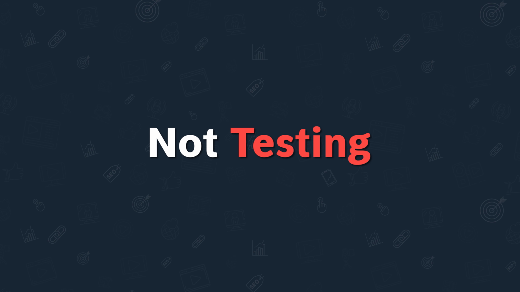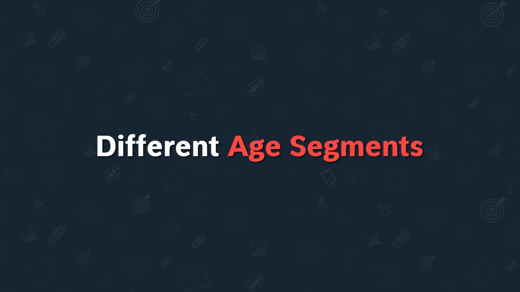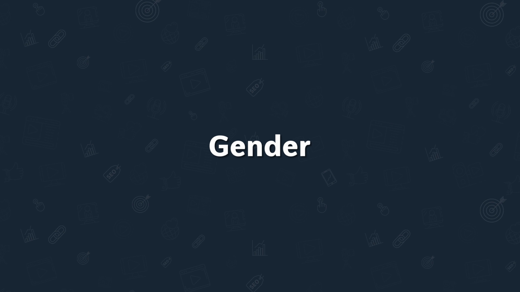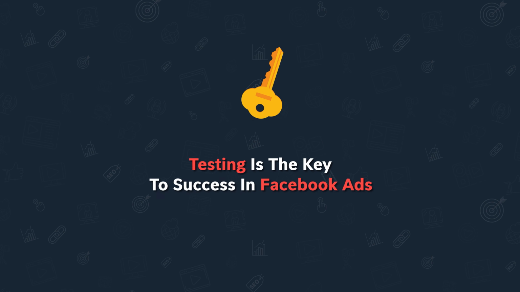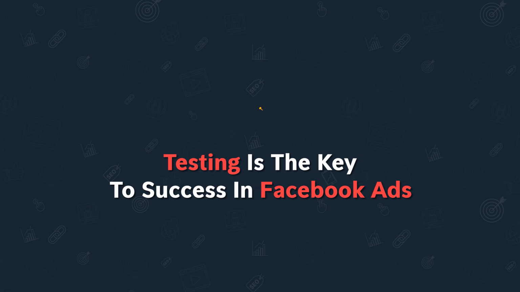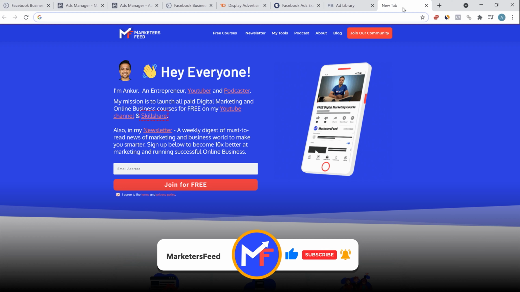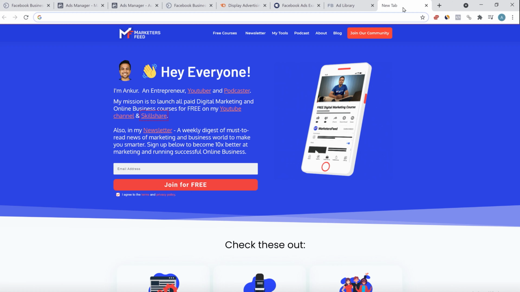The third mistake people make is not testing. I can't tell you how important testing is. Be it the creative, be it the text that goes along with the creative, be it the different age segments, the gender, the demographics, the interest. Testing is the key to success in Facebook ads. The more you test, the better will be the ROI, the lower will be the cost. Never think that if one particular ad creative is giving you a good result, that is what you will run for the next 2 to 3 years. It doesn't work like that.